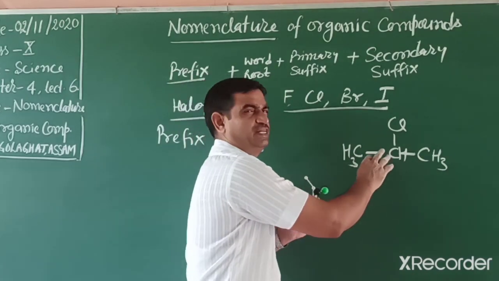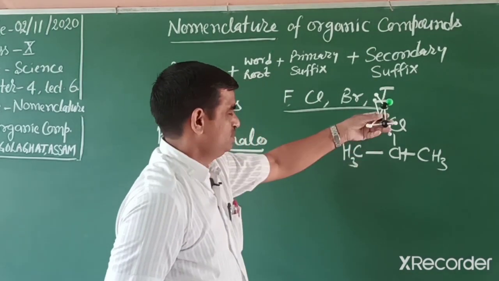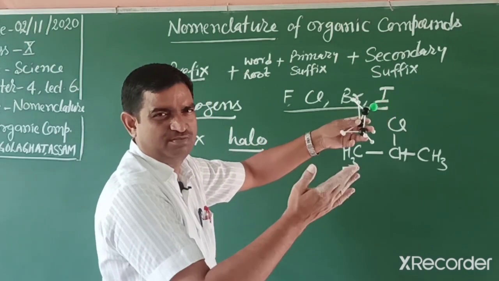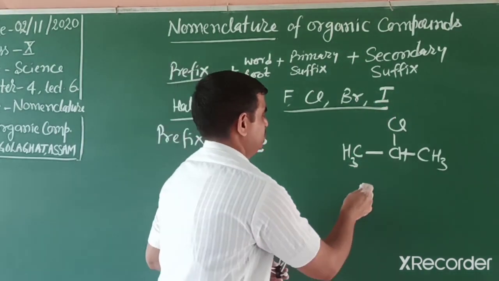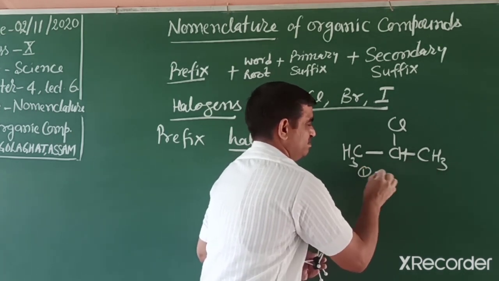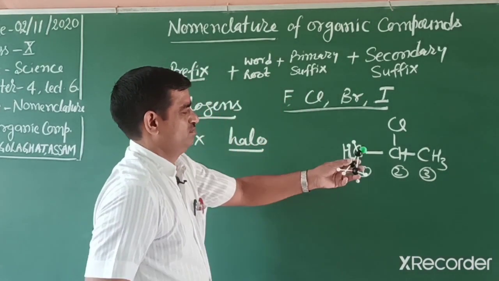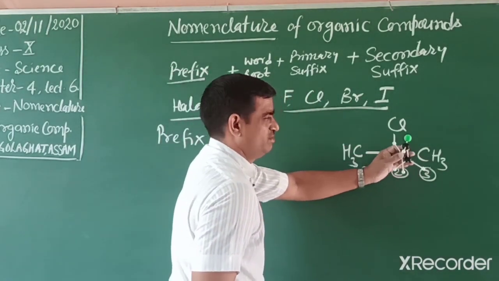Functional group carbon gets the lowest number and substituent also the lowest number. So these halogens as prefix are substituents. So we write here, numbering you can start from any side, 1, 2, 3. So we write it as a prefix.